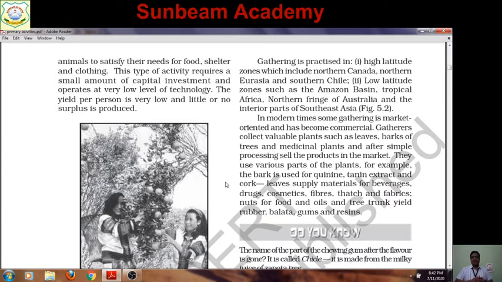They collect fibers, thatch. The new word is here. You can see thatch. They are using this thatch to make their huts. They are making fabrics. They have collected a number of nuts for food and oil, and tree trunk yield. Tree trunk means